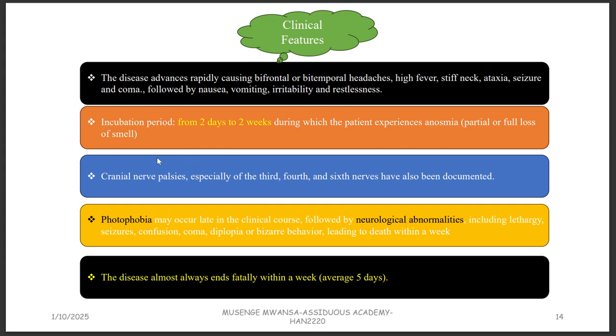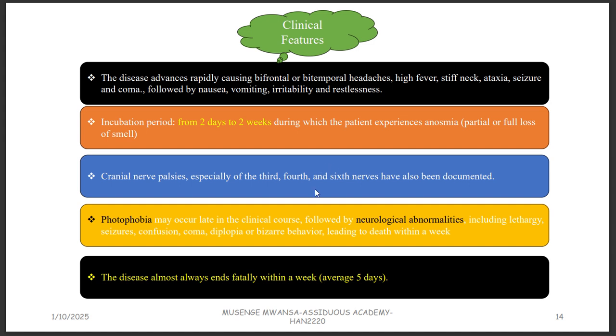The incubation period is the period from the time when this parasite enters the body to the time when you start seeing the manifestations. Normally it takes 2 days to 2 weeks. So you can have manifestations 2 days from the time you got the infection, or even 2 weeks later. And in this period, the patient is going to experience anosmia, a loss of smell, because remember, this is affecting cranial nerve number one. There can also be cranial nerve palsies, especially cranial nerve number three, number four, and number six.